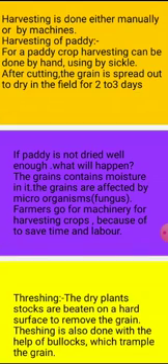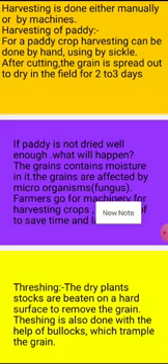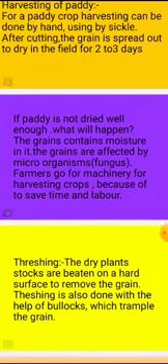If paddy is not dried well enough, what will happen? If they are not dried in the field immediately after harvesting, the grains contain moisture, water vapor, in them. So the grains are affected by microorganisms such as fungus, which spoil the grains. That's why farmers dry them in the sunlight.